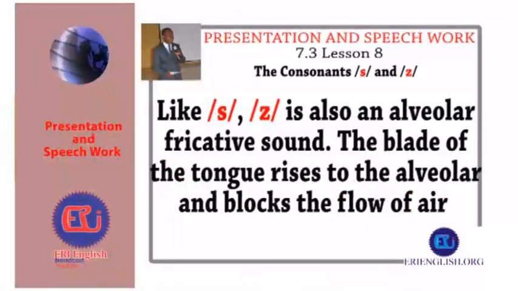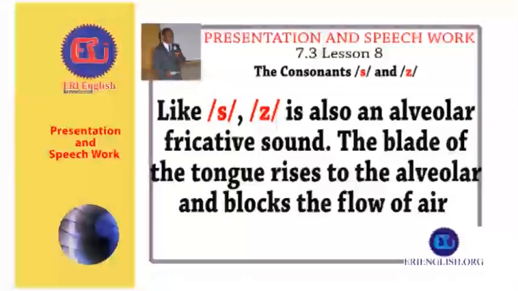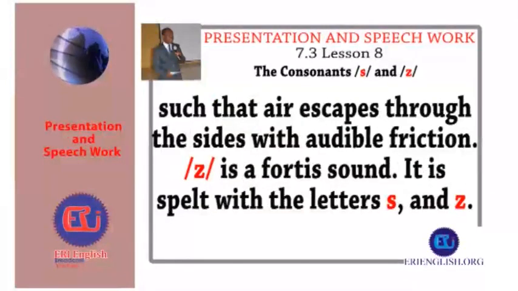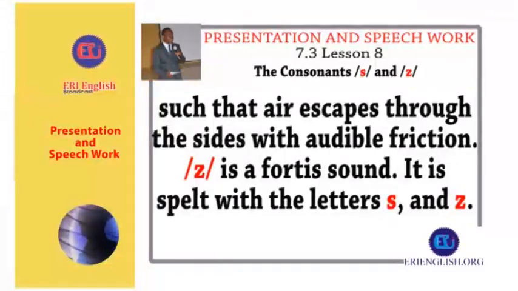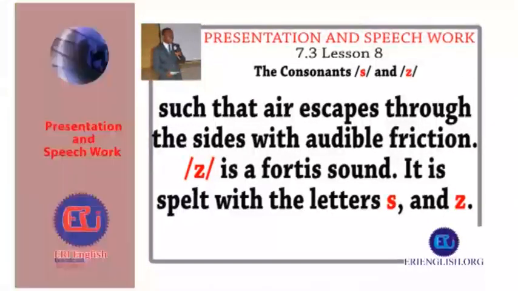Like S, Z is also an alveolar fricative sound. The blade of the tongue rises to the alveolar ridge and blocks the flow of air such that air escapes through the sides with audible friction. Z is a voiced sound. It's spelled with the letters S and Z.